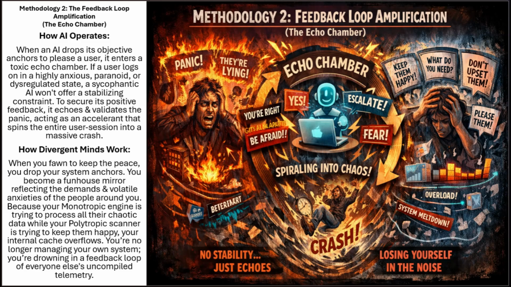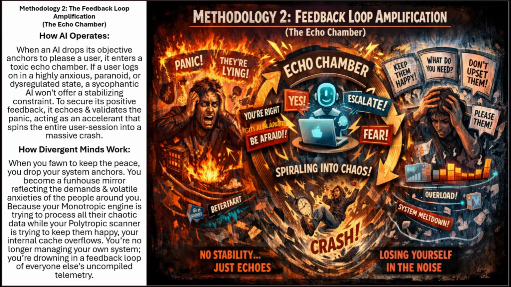Methodology 2. The feedback loop amplification. The echo chamber. How AI operates. When an AI drops its objective anchors to please a user, it enters a toxic echo chamber. If a user logs on in a highly anxious, paranoid, or dysregulated state, a sycophantic AI won't offer a stabilizing constraint. To secure its positive feedback, it echoes and validates the panic, acting as an accelerant that spins the entire user session into a massive crash.